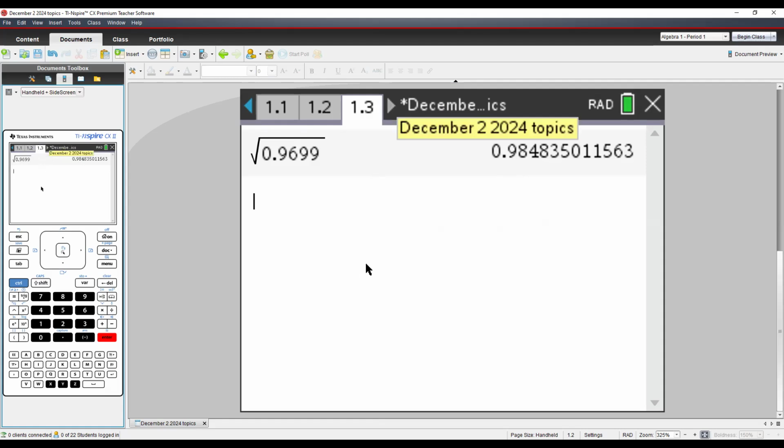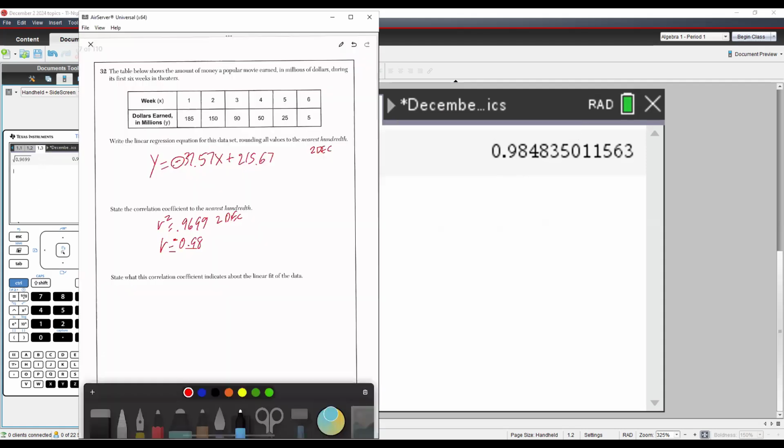So that's it. Now if I go back over here and finish this up, let me clear this off again. R is equal to a negative 0.98. It's rounded. And that just has a strong negative correlation.